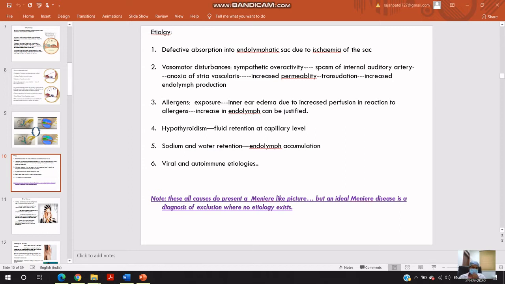One point to be noted is that all these somehow are causing an increase in the endolymph, but if we don't know what is causing it, we don't have an idea why such an accumulation of fluid is there in the inner ear, and we only get some clinical features of Meniere's, then we call it Meniere's disease. If you get some kind of pathology which is causing this kind of presentation, then it will be termed Meniere's syndrome. This is a very important point to remember and a very distinguishing thing between Meniere's syndrome and Meniere's disease.